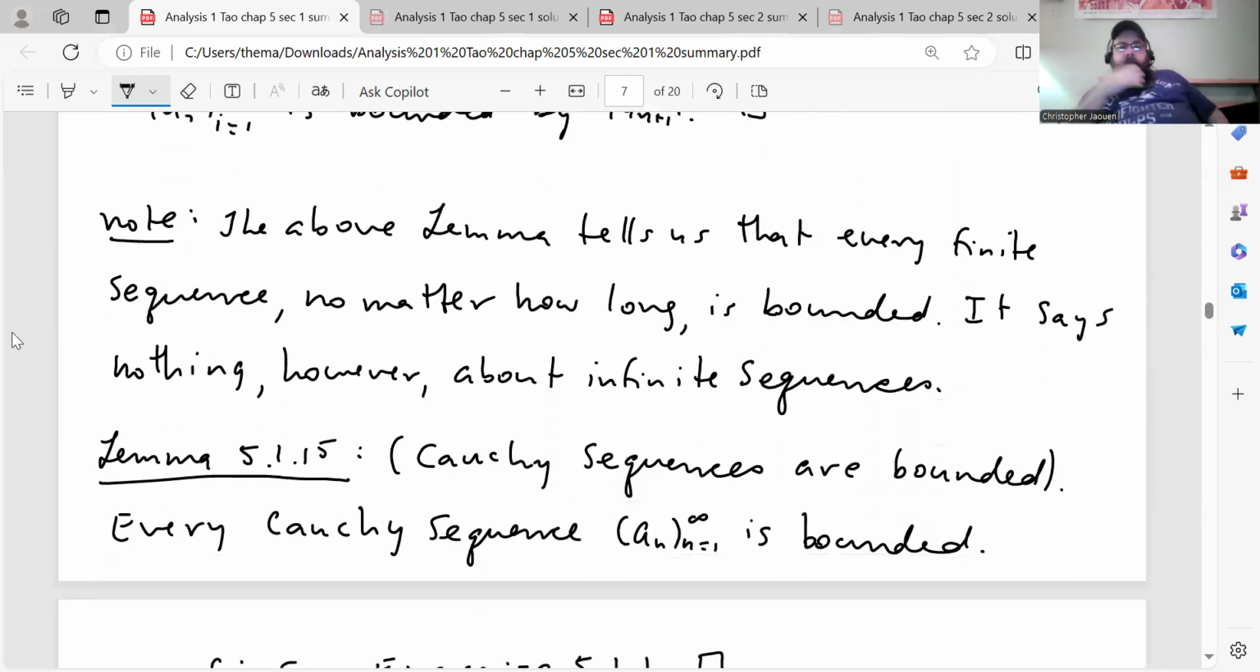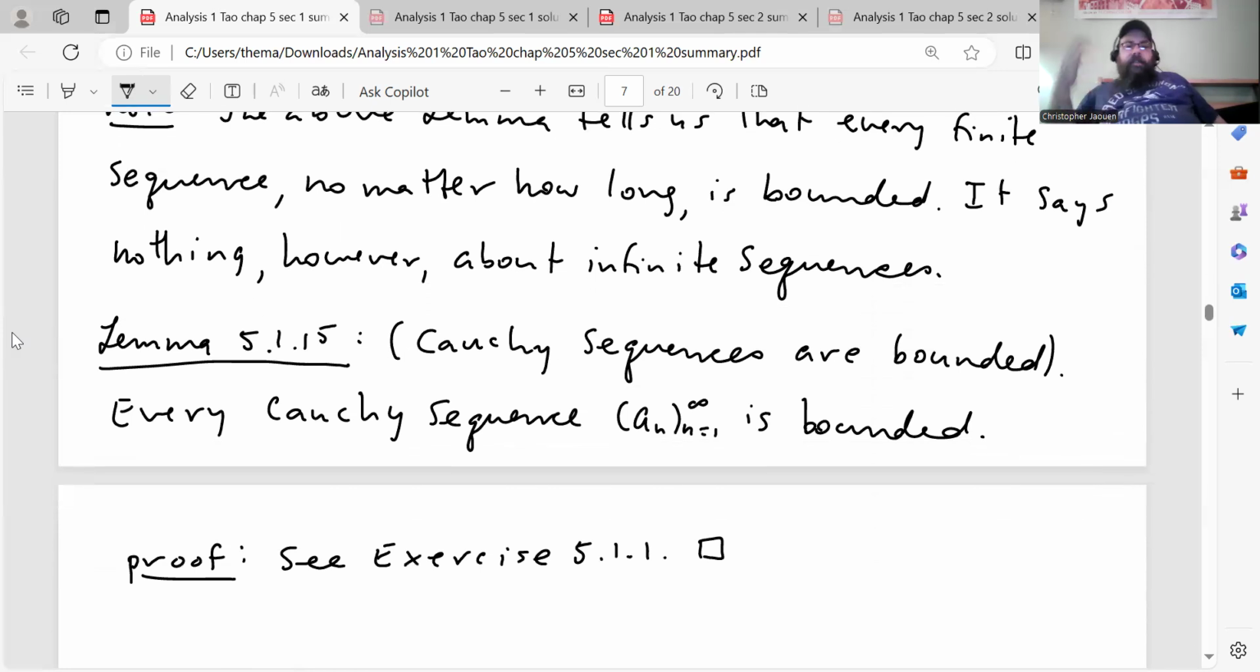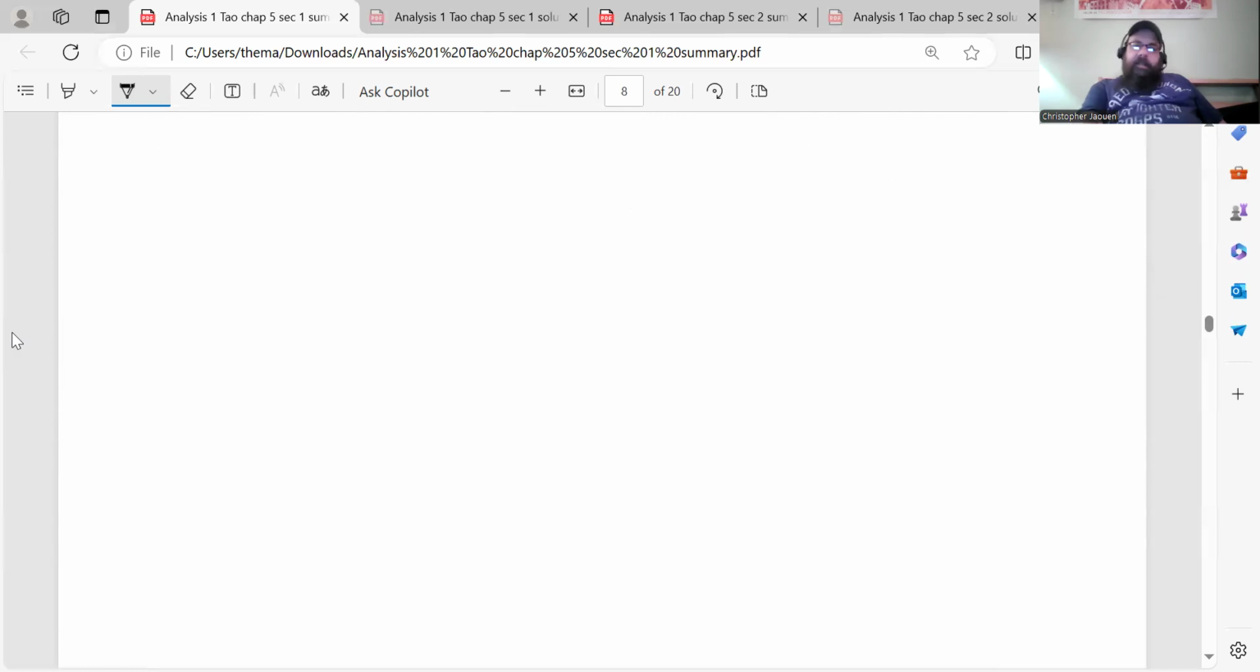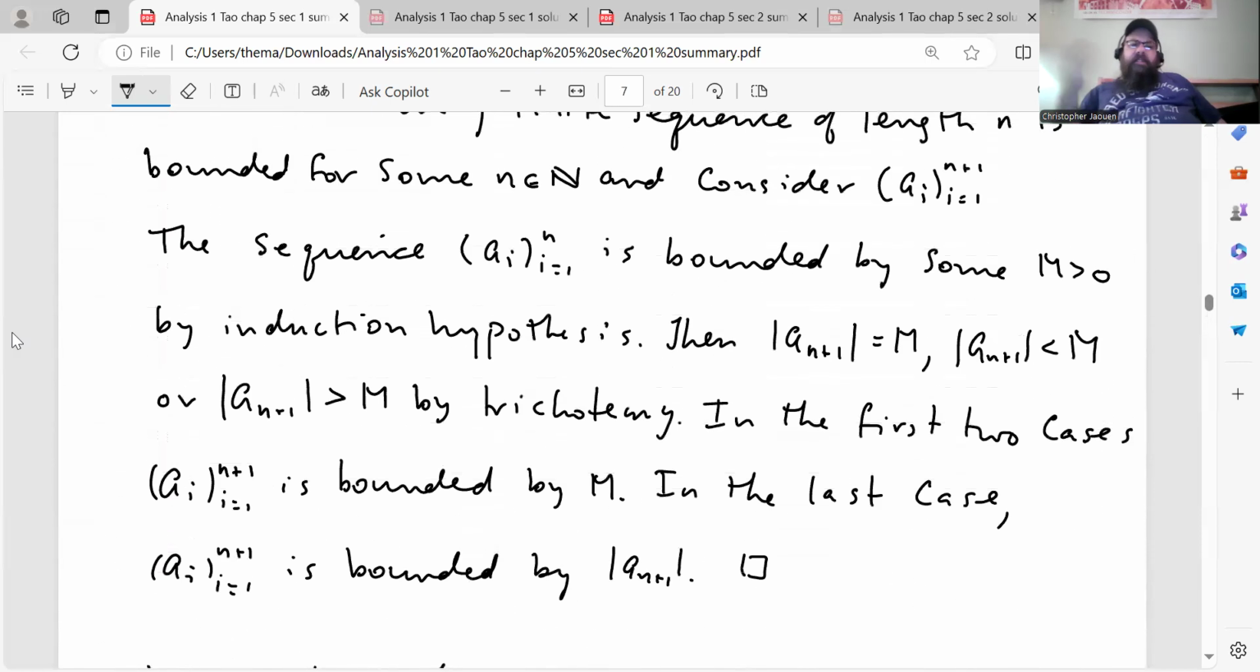Okay, here's a note. The above lemma tells us that every finite sequence, no matter how long, is bounded, but it doesn't say anything about infinite sequences. But we do want to say something about infinite sequences here in lemma 5.1.15. This asserts that every Cauchy sequence a_n, n going from 1 to infinity, is bounded. However, he leaves the proof to the reader in the exercise set. So I'll do that in the next video for the exercise set. And I think that's it. That's 5.1. So it's a relatively short section.